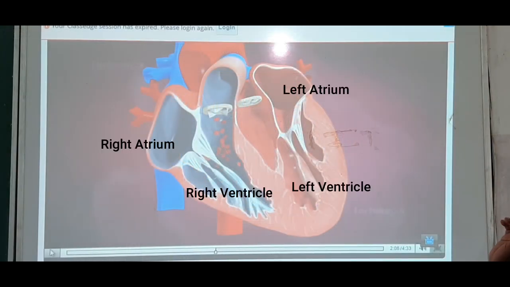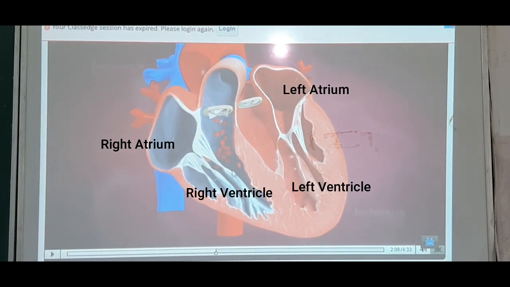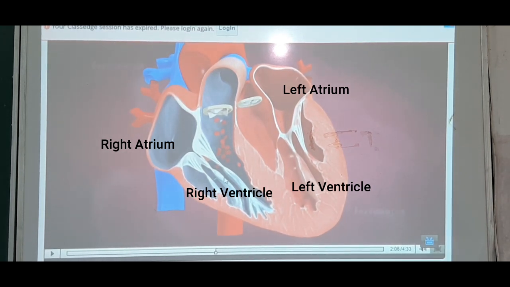So the pulmonary circulation begins from the right ventricle. This is the right ventricle, and it ends in the left atrium. Pulmonary circulation begins from the right ventricle and ends in the left atrium.